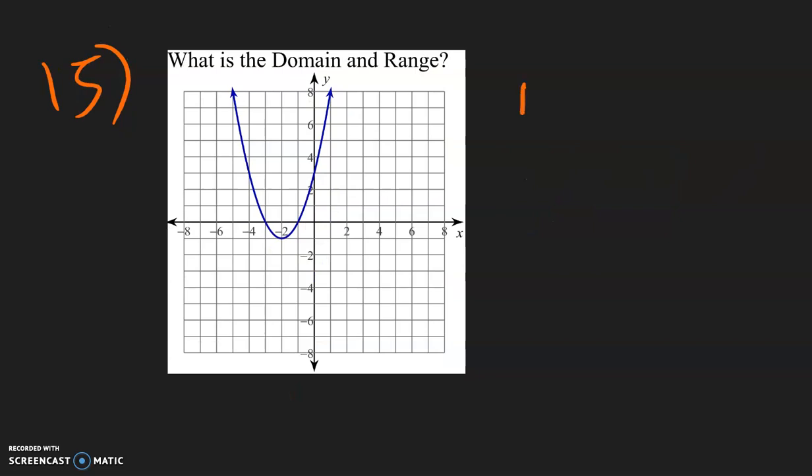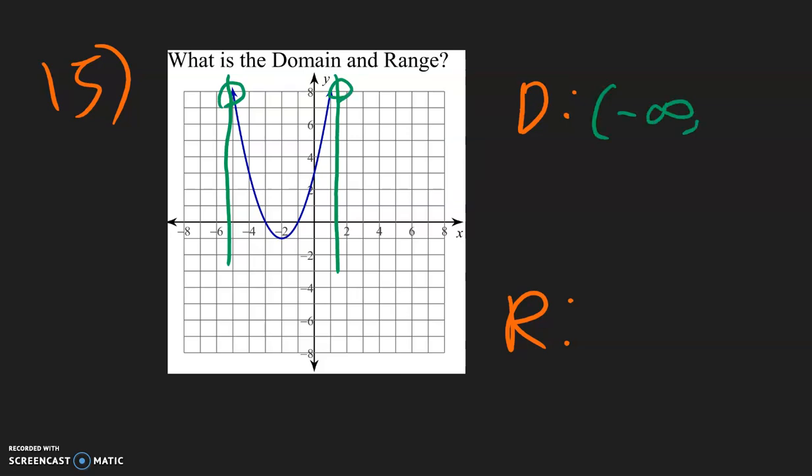Number 15 is asking for domain and range. So remember, domain is talking about the x direction. So domain, we go from left to right. So left, we have this arrow, so negative infinity. On the right side, this arrow, so positive infinity. So the domain is negative infinity to positive infinity.